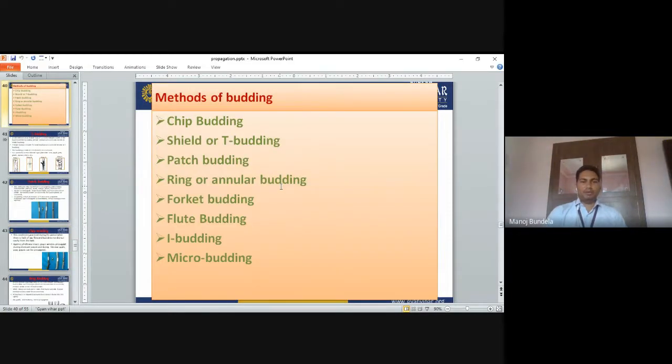Methods of budding. The first one is chip budding, then sealed or T budding, patch budding, ring or annular budding, flute budding, eye budding, and micro budding. So these are the different methods of budding we are using.